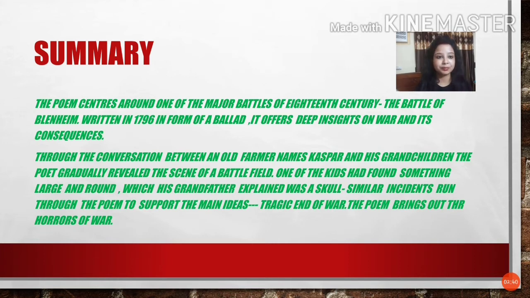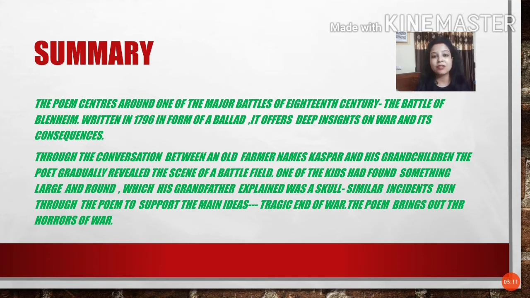One of the kids had found something large and round. So one of the grandchildren found something large and round and brought it to his grandfather, who explained that it was a skull. The large and round thing that the little boy or girl had found was actually the skull of a soldier who died in the war. Similar incidents run through the poem to support the main idea.